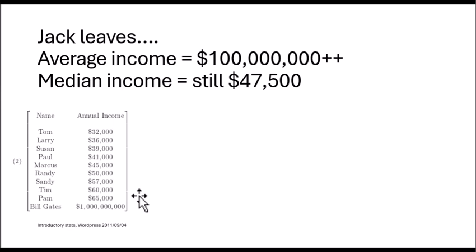So if you were to walk into that bar and somebody said, well, what do you think the average income is? You would never guess, if you didn't see Bill Gates sitting there in the corner sipping on his beer, you'd never guess it was this high. So the $100 million number isn't very meaningful, is it? If we were to look at this place and say, well, what gives us a good idea of what the average income is? Well, the average isn't very meaningful and it isn't very helpful. And sometimes in statistics, in examples out there, and particularly in trading, that's not very helpful.